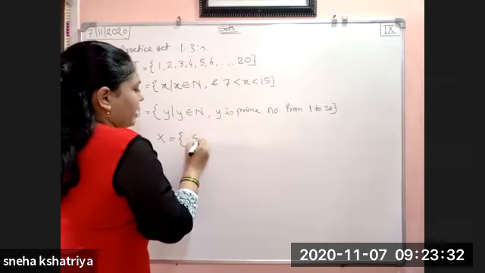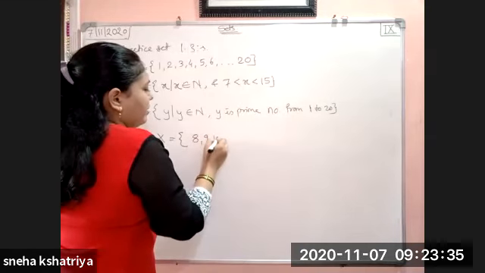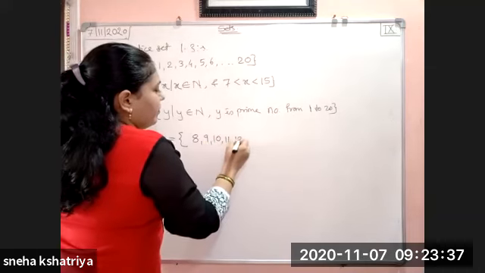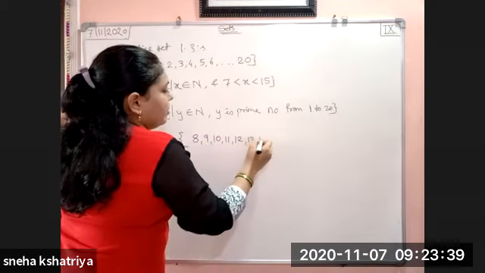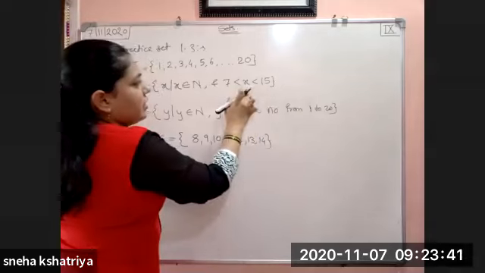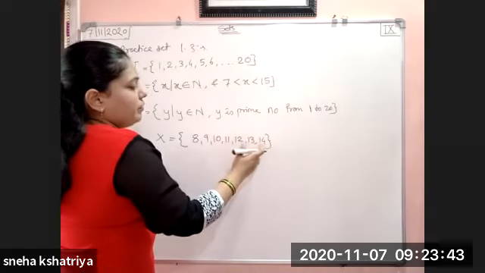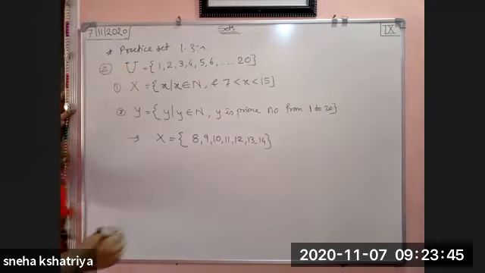7 के बाद में क्या आएगा? 8, 9, 10, 11, 12, 13 and 14. Because strictly less than 15. So 15 we don't have to take. We have to take up to only 14.